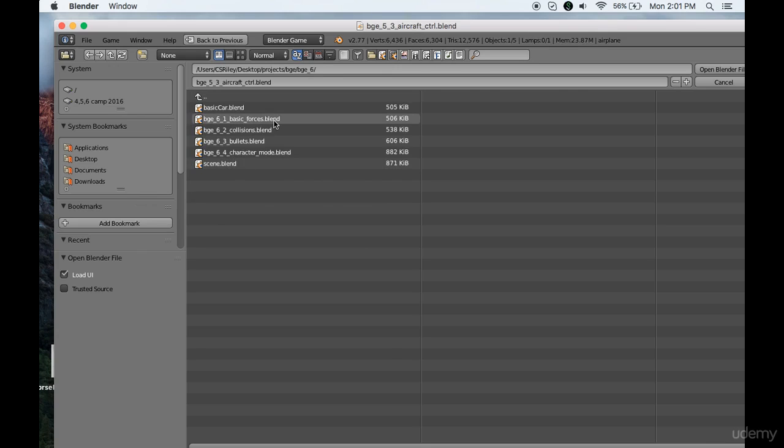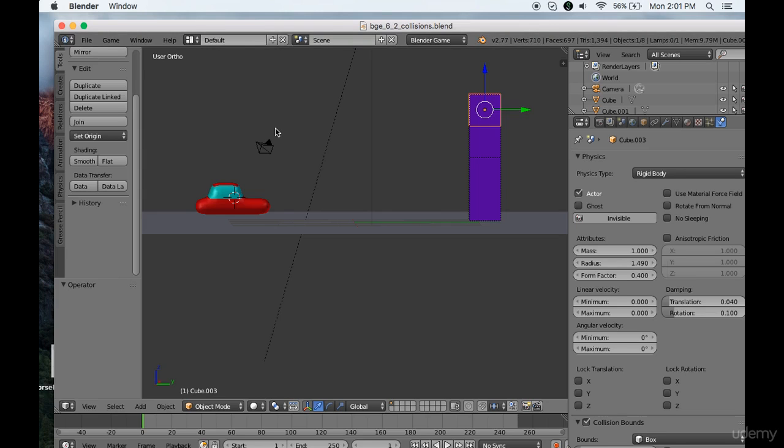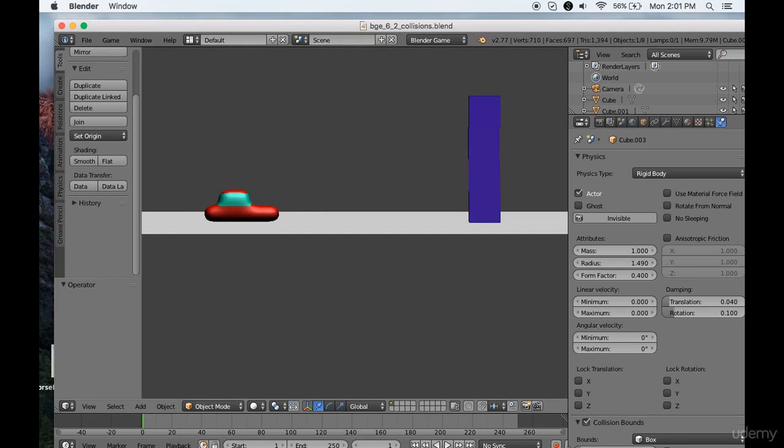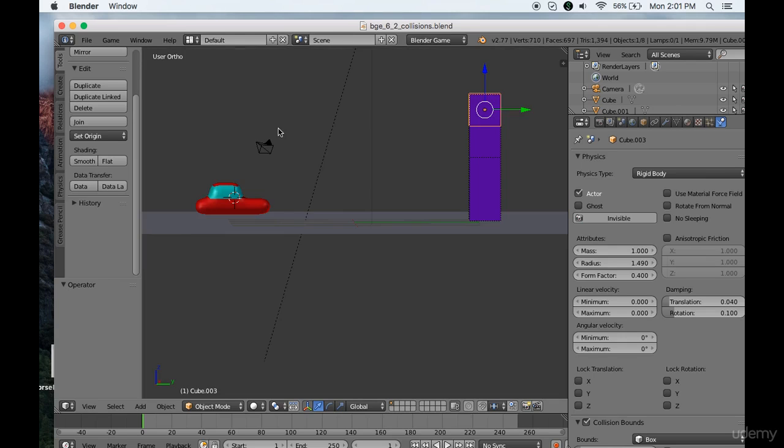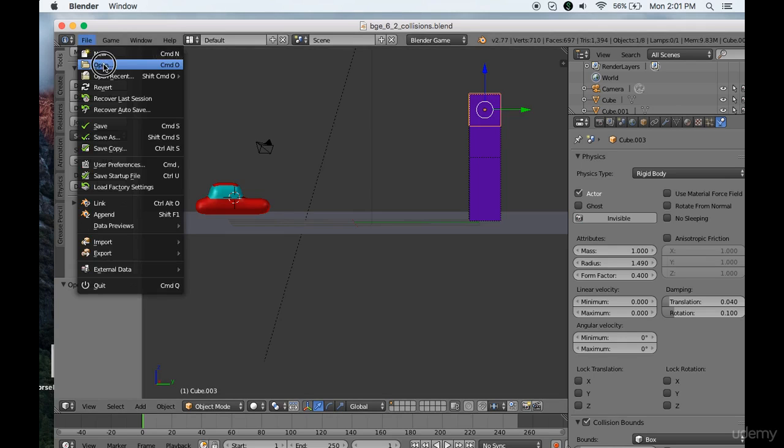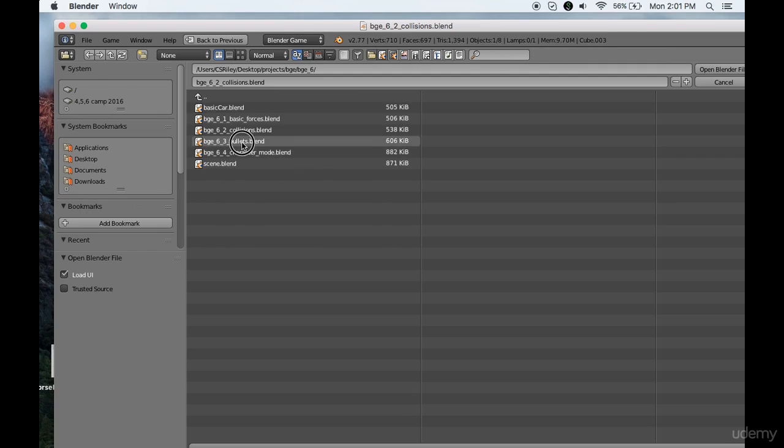Well, of course, things need to crash into each other. That's what makes things really fun. So we'll talk about the physics engine built into Blender and learn how you can incorporate that to have things crash into each other in a fun and realistic way. So, there I have the car crashing into the boxes. That's pretty fun.